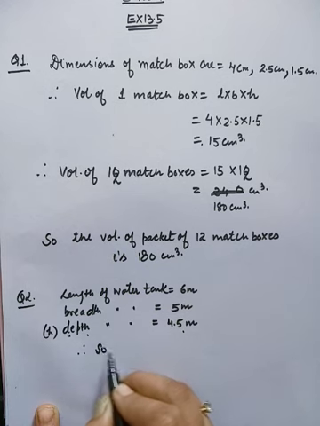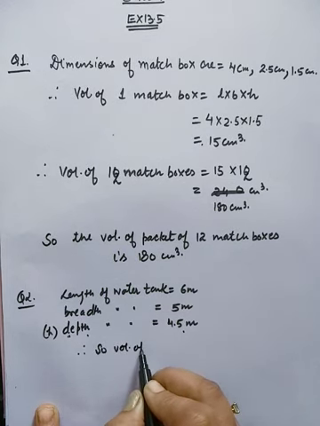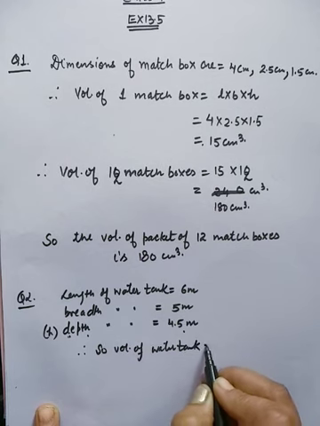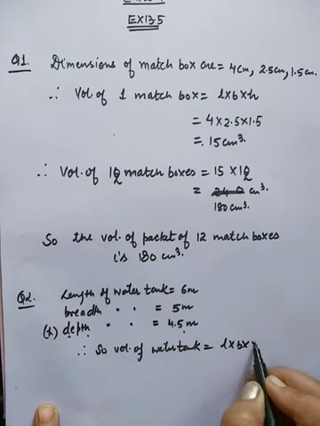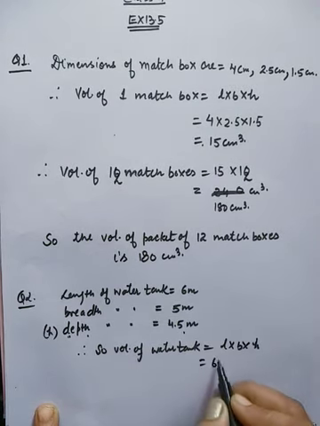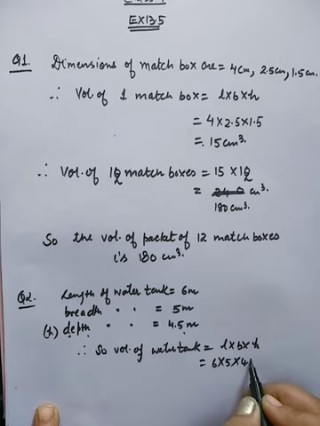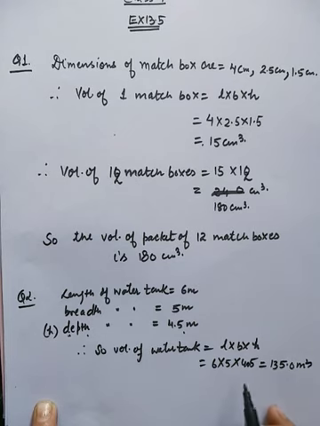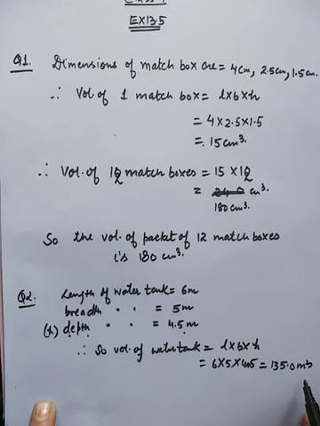So volume of water tank, it will be again length into breadth into height, and 6 into 5 into 4.5. Let us multiply it, and the volume will be in meter cube, and it will be 135.0 meter cube.